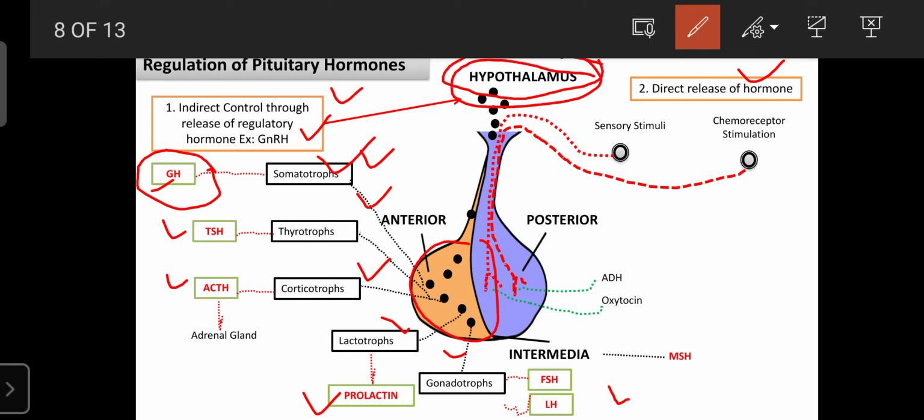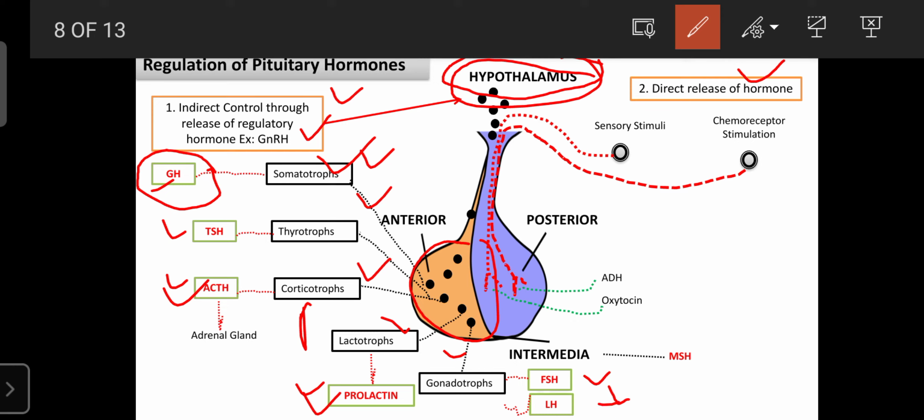Like that, the thyrotropes also get a releasing factor from the hypothalamus, the thyrotropin releasing factor, then corticotropin releasing factor for corticotropes involved in the secretion of ACTH. Lactotropes also get a releasing factor from the hypothalamus, involved in the secretion of prolactin, and gonadotropes also get a releasing factor, the gonadotropin releasing factor, which reaches the gonadotropes in the anterior pituitary gland and is involved in the secretion of FSH and LH.